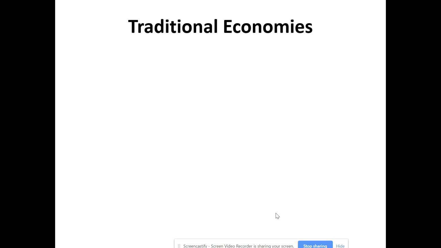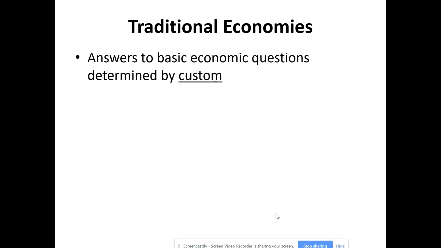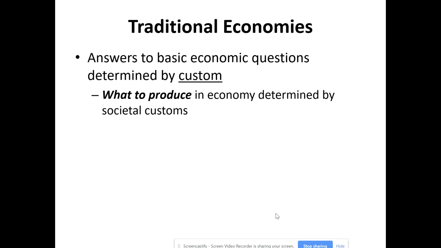The first one I want to discuss is called a traditional economy. Now, within a traditional economy, what to produce, how to produce, for whom to produce are all decided by social custom. In other words, whatever the customs are in that society determine those three things. So whatever is being produced in that society, the goods and services being produced, societal customs decide that.